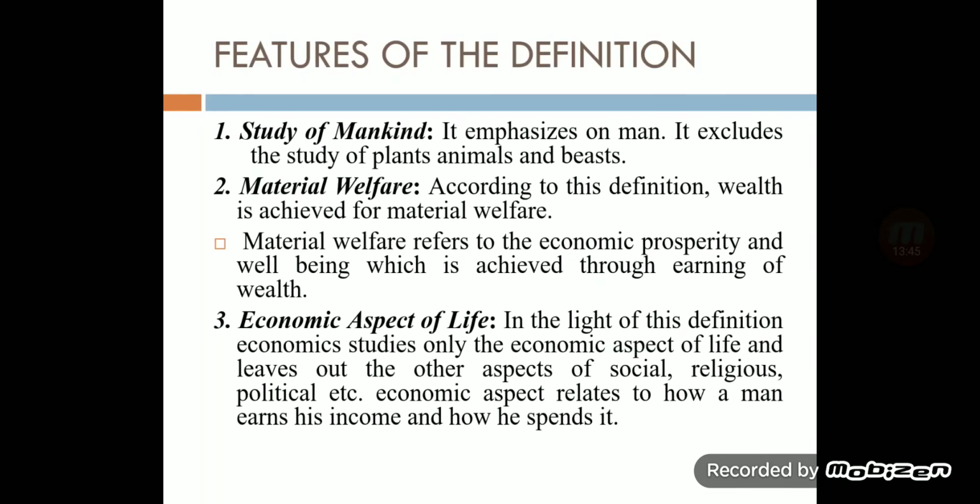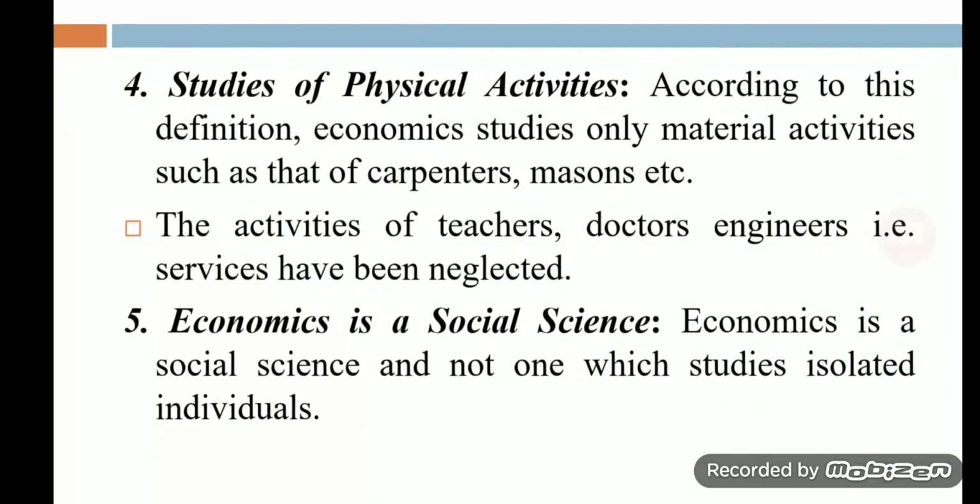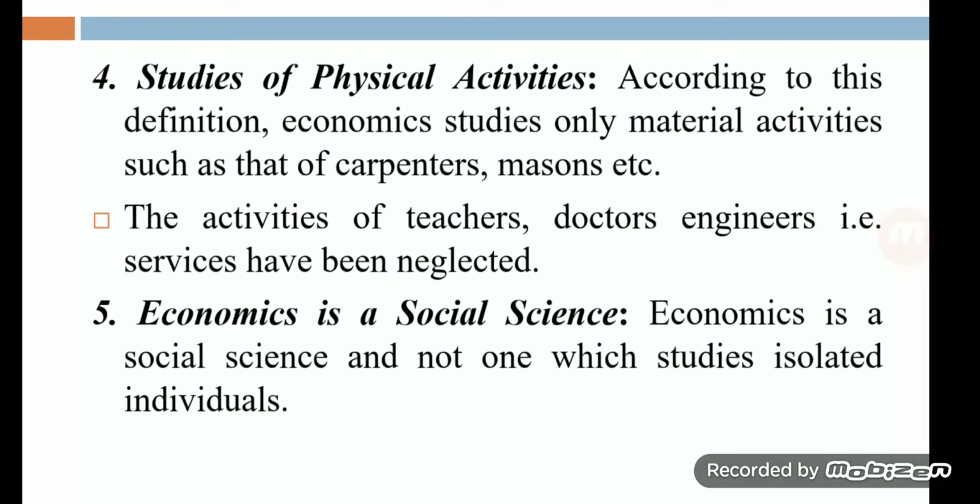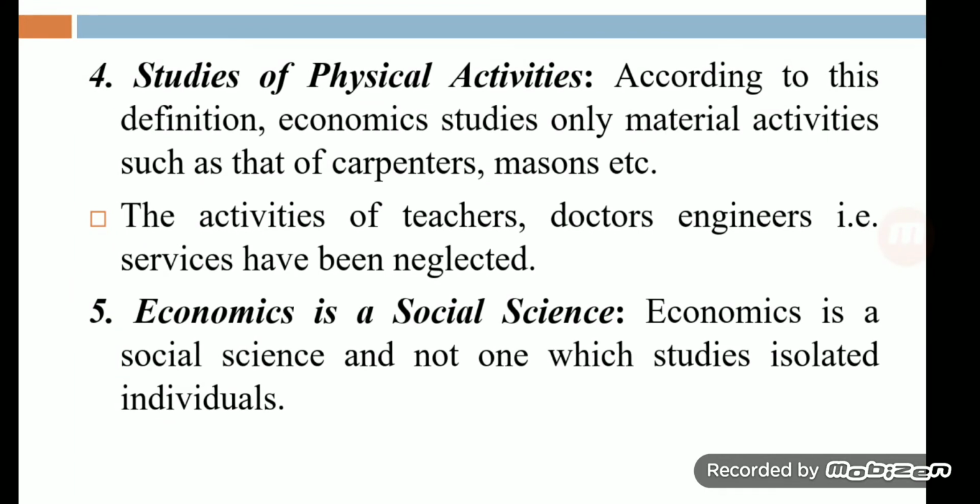Clear? Then, study of physical activity. Generally there are two types of goods, physical and non-physical. Physical means you can touch. Clear? You can quantify. And non-physical means, for example, service, which you cannot touch. Clear?